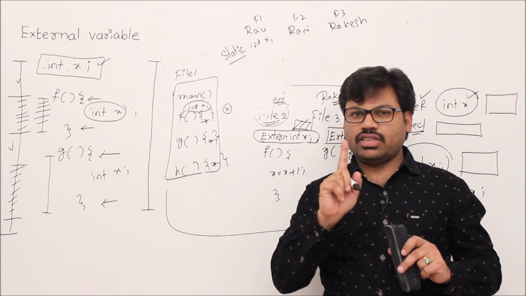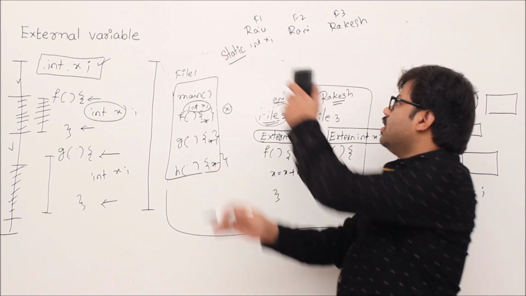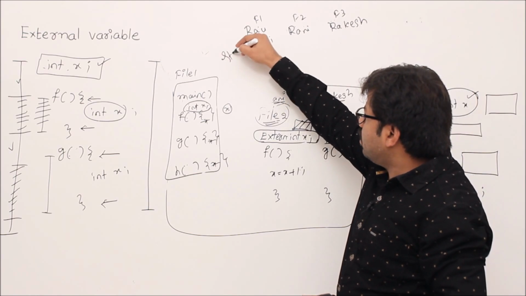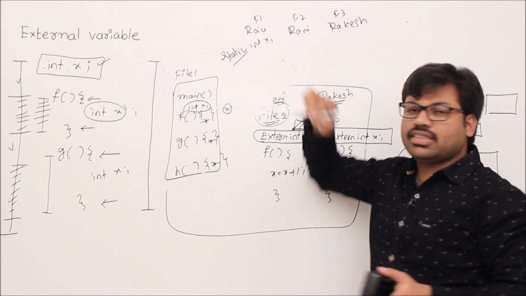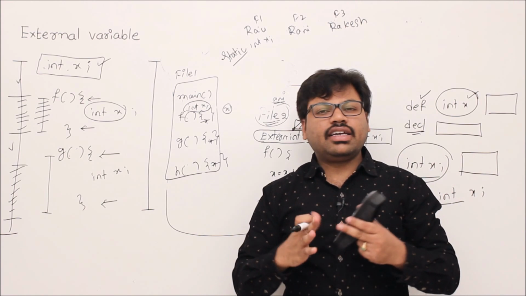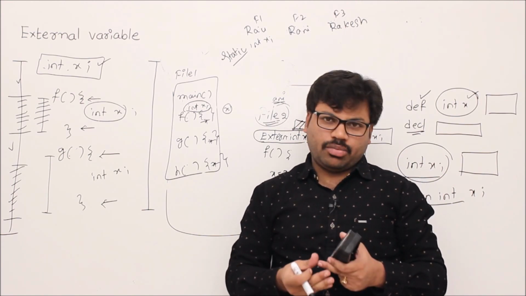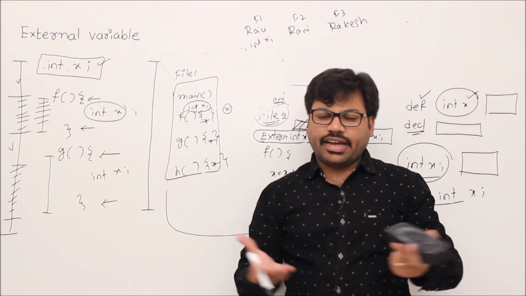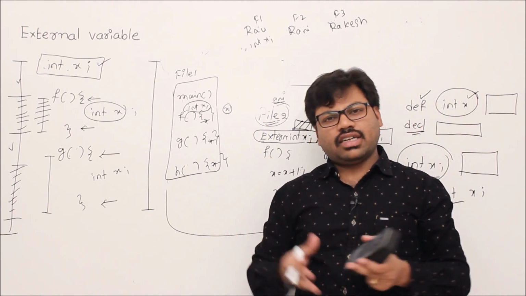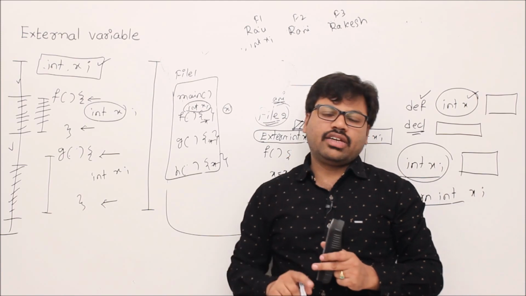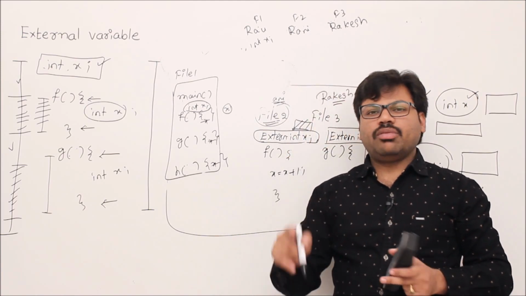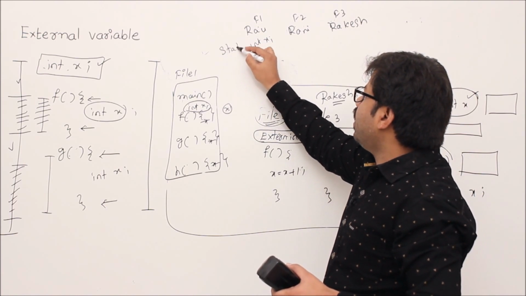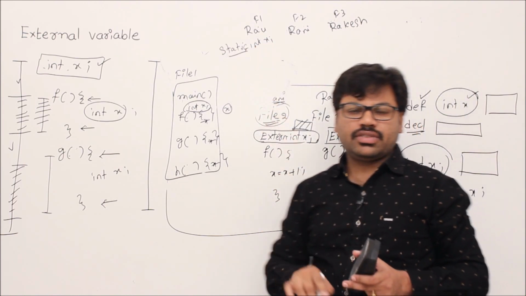Now there are two things. Your global variable can be just int x. Second one, static int x. Whenever you make it static int x, that is called a static variable or static external variable. If you don't write this static, then that is called a non-static external variable, or otherwise just an external variable. There are two kinds of global variables: static global variable, and second one non-static. So how to define a static global variable? Simply write static.